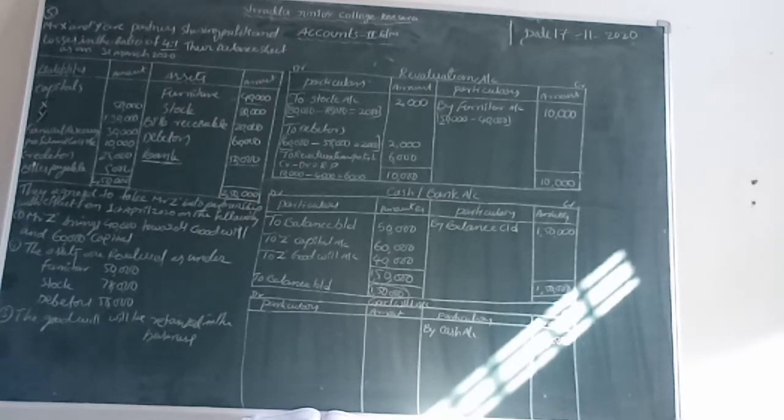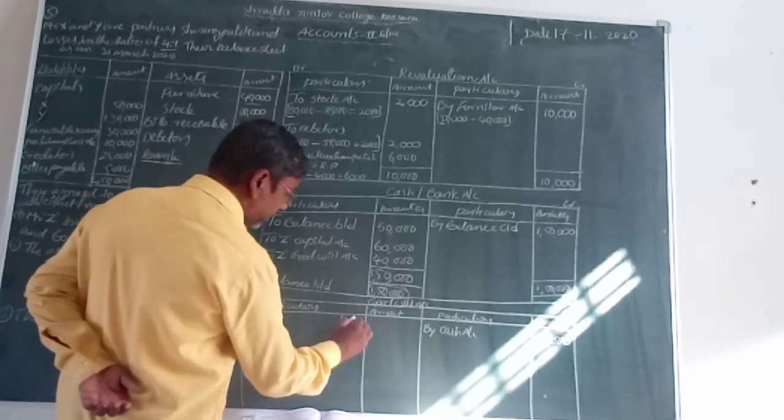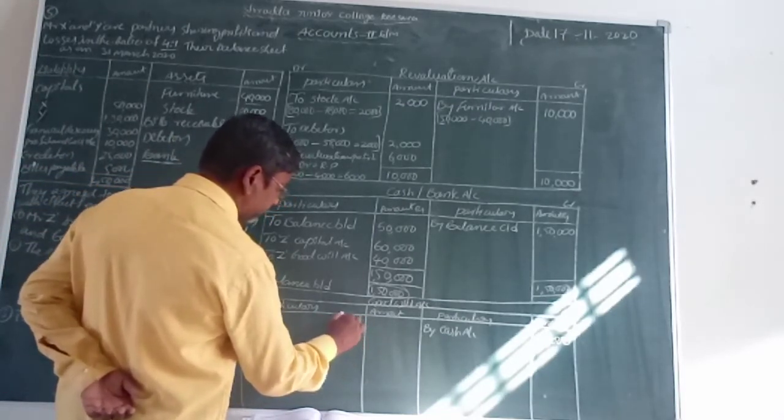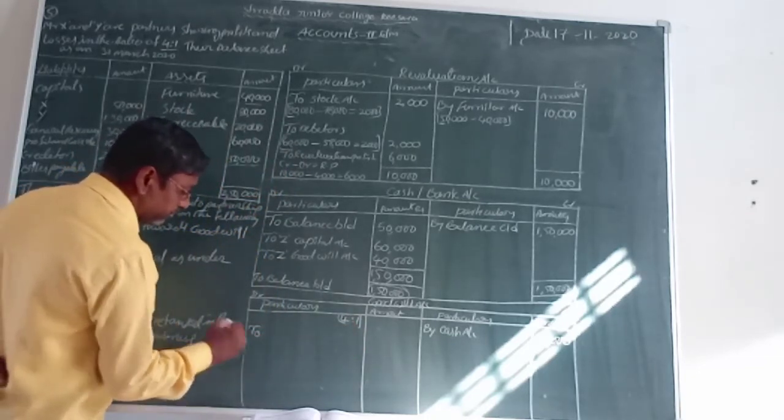Isn't it? What is the ratio of the old partners? X and Y are partners sharing profits and loss in the ratio of 4:1, as given. We distribute the goodwill amount to the old partners in that 4:1. That's why we take the ratio as 4:1.